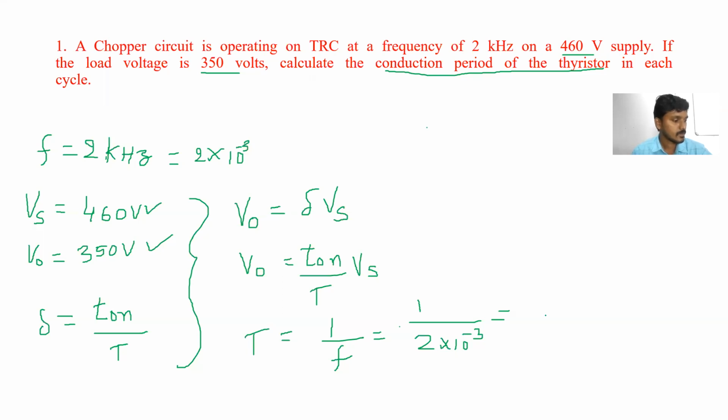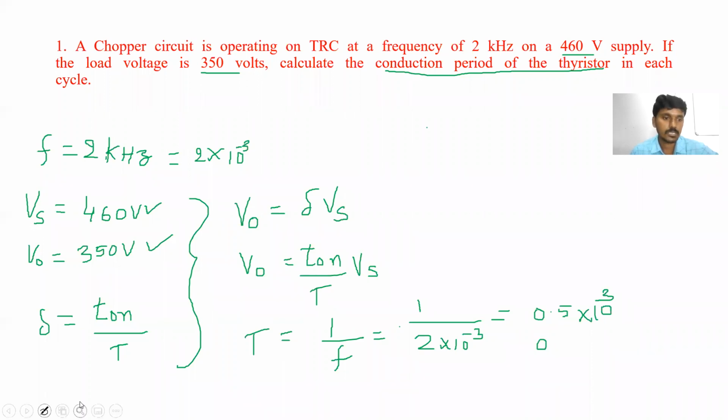0.5 into 10⁻³, 0.5 into 10 to the power of 3. Is it clear? That is in seconds, na? Yes, sir. That is in seconds. So if you want to convert the milliseconds,